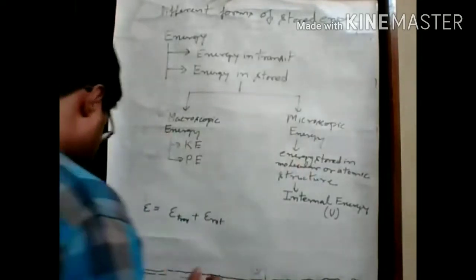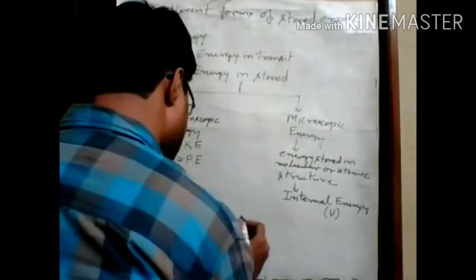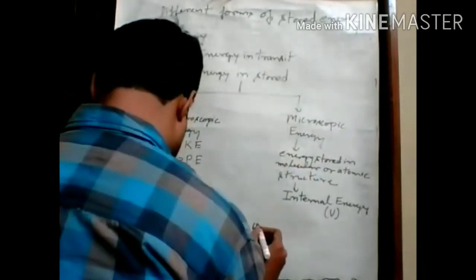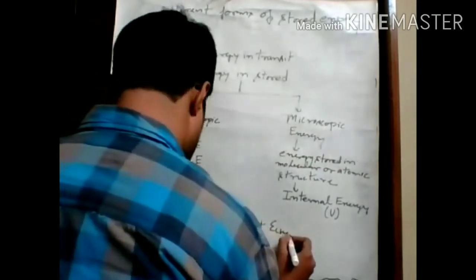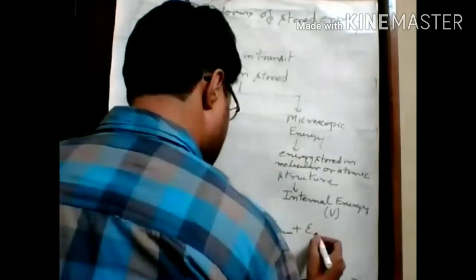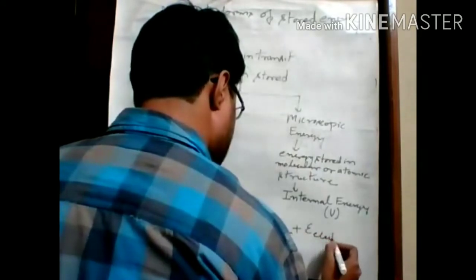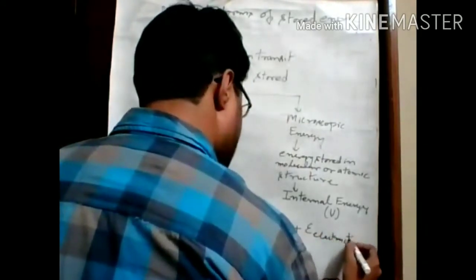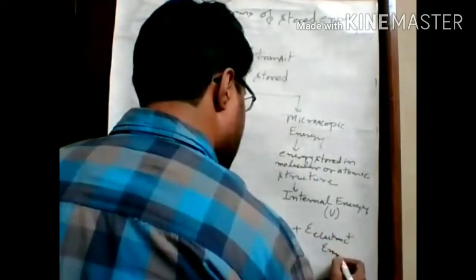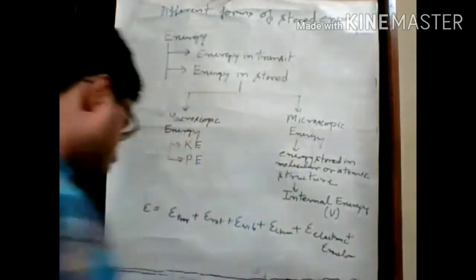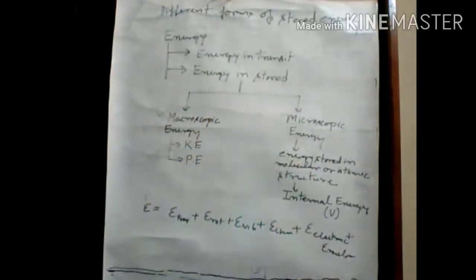So this may be translatory, rotational, vibratory, chemical, electronic, or nuclear.